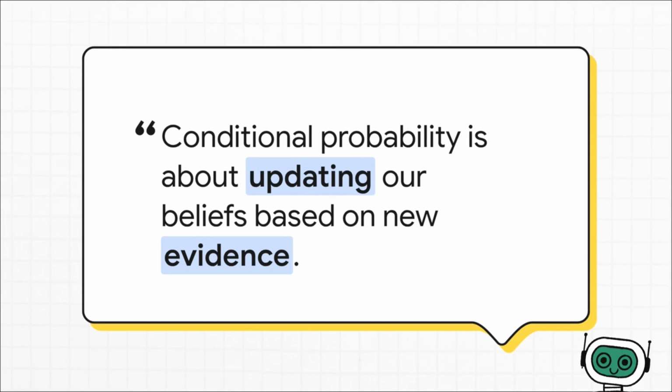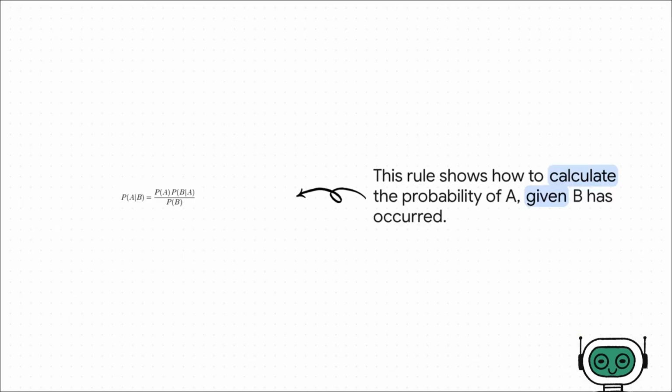And that idea right there is the absolute essence of learning. It's not about a static, one-time calculation. It's a dynamic process. When a model gets new evidence, it uses conditional probability to update its beliefs about the world. Here's the formal rule that makes it all work. The probability of A, given B, is calculated by taking the probability of A and B happening together and dividing that by the probability of B happening at all. This one simple equation is the engine for reasoning under uncertainty.